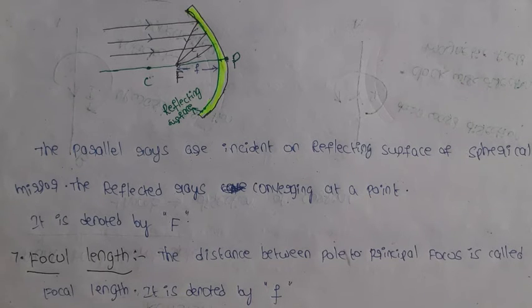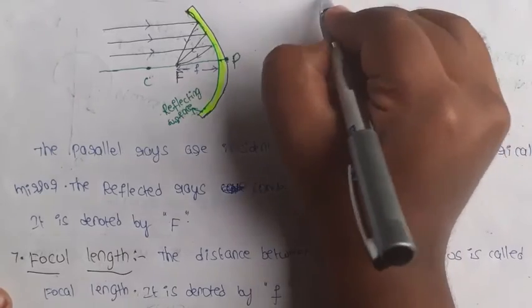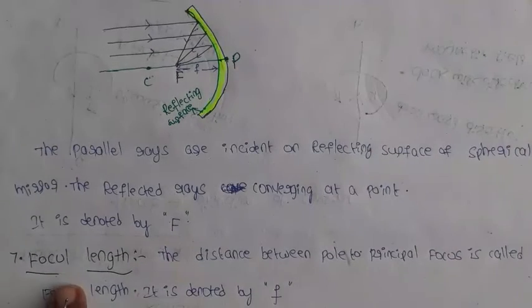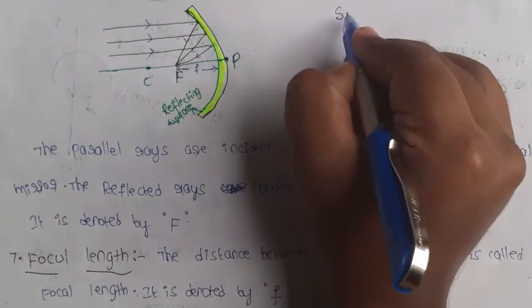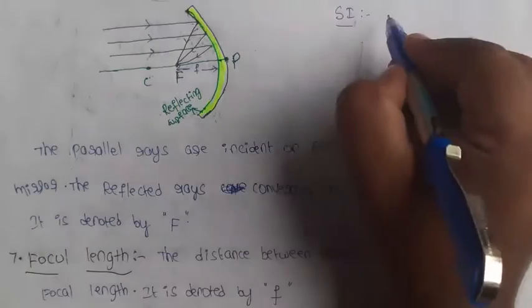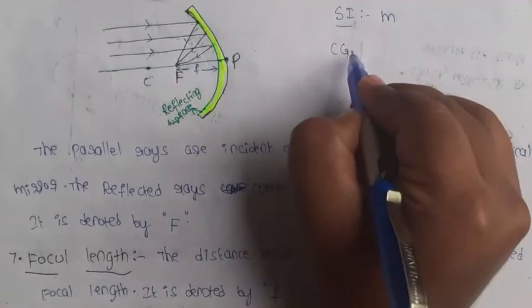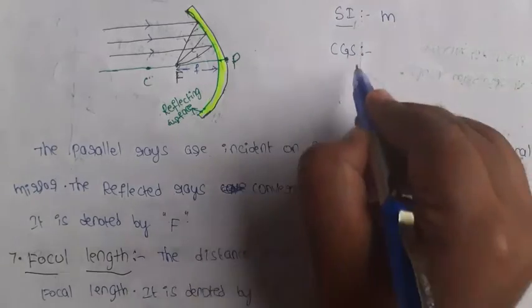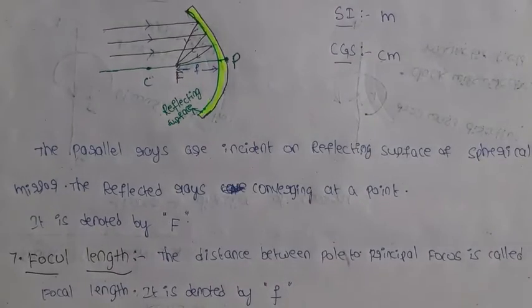What about its units? It is nothing but length. Focal length is nothing but one length. So in the SI system, what is the unit of length? Meter. In the CGS system, what is the unit of length? Centimeter. These are the units of the focal length.